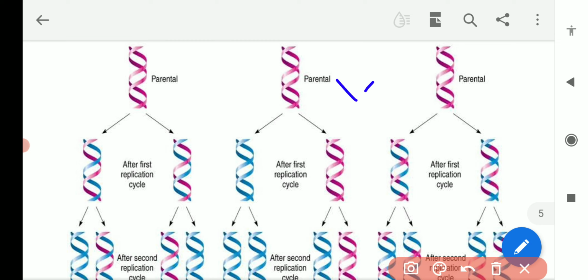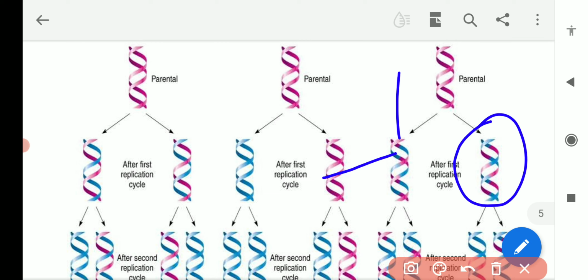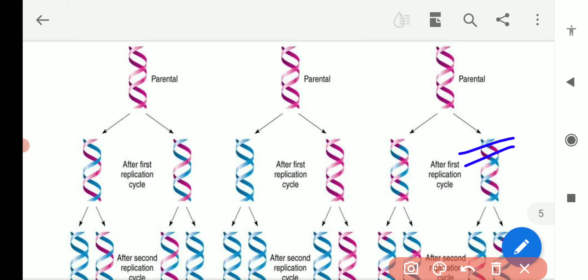The newer ones are shown in blue and the older ones in pink. Some parts of the DNA are new and some are old, and that's why it is known as dispersive.